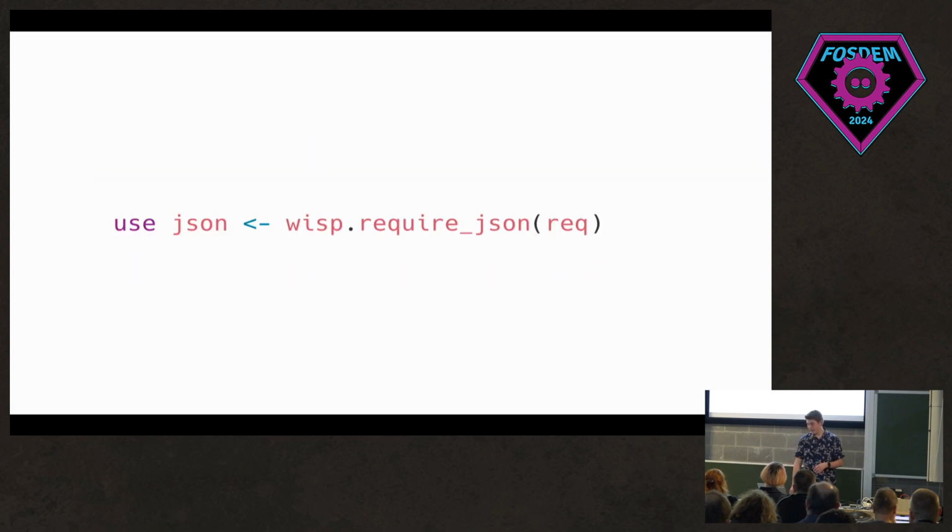The other part is that we can do something like this using the use statement again to say that the body has to be JSON. We could handle all of this ourselves, but Wisp has a function for it. It requires that the content type's application JSON, takes out the body and decodes it into a dynamic, which goes back into Gleam's dynamic system, which allows you to break out of that box of type safety when you can't trust what you're getting in, or you want to send something out in a way that's maybe less structured.